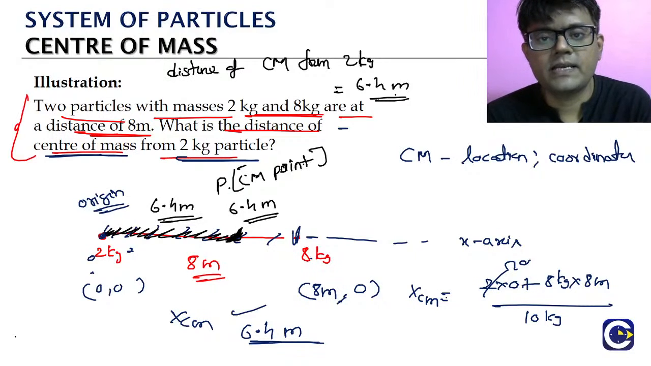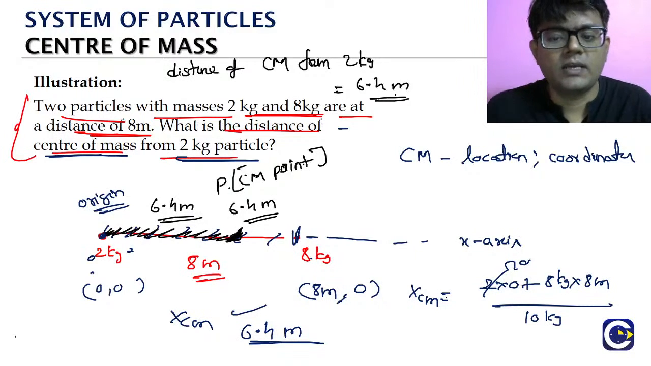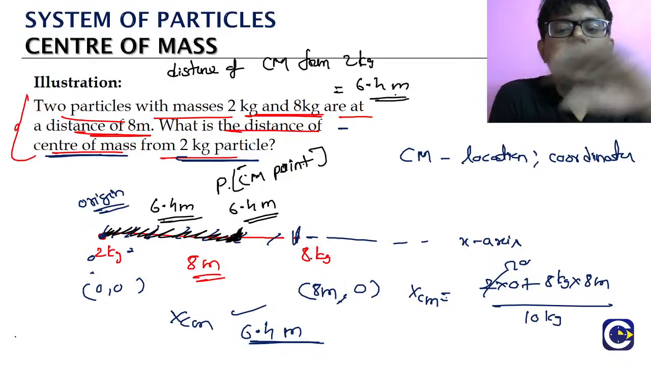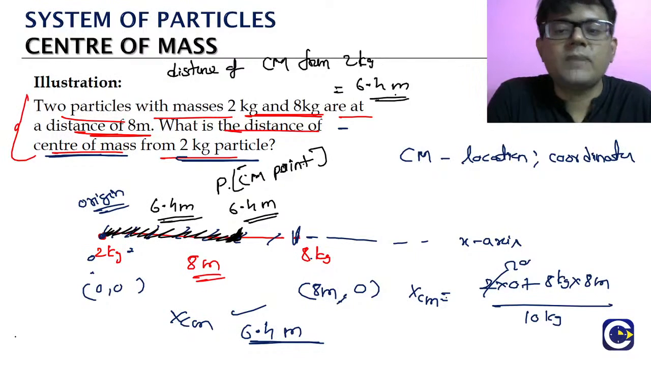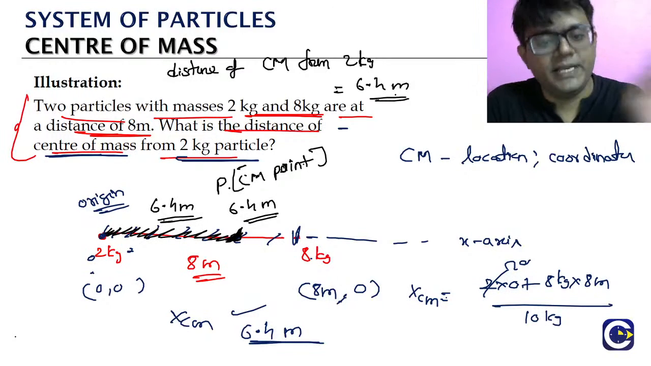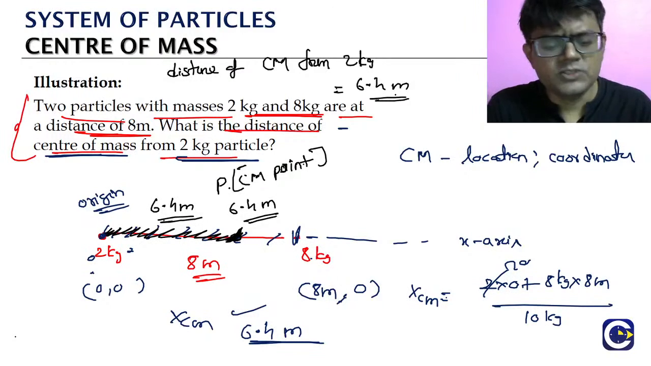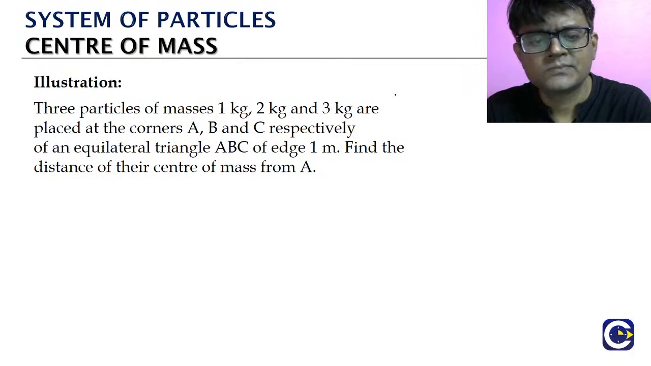So what are they asking us to find out? They will be asking us what is the distance. Okay, so what should we do? First we should take a coordinate axis. After taking it, from there we will get the coordinates of the center of mass location. After that, we will be able to talk about what is the distance of the center of mass from any given point. Okay, so see, we will look at one more question.